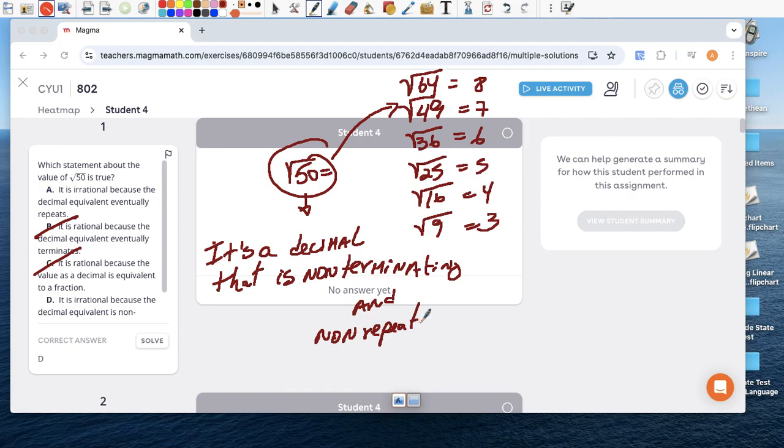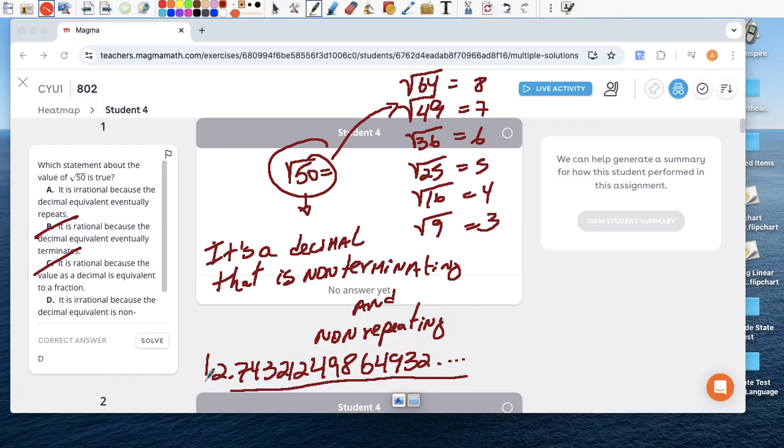Right? Think about pi, for example. So I'm making this number up, 2.7432132498764932 goes on and on forever. It doesn't repeat. There's no way I can change this into a ratio of two integers, right?